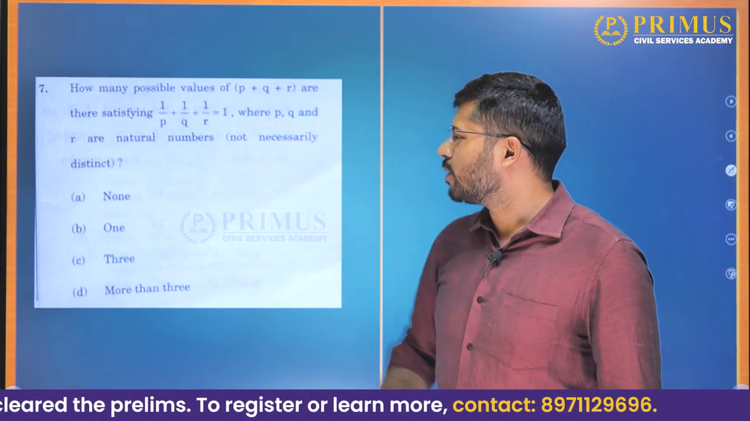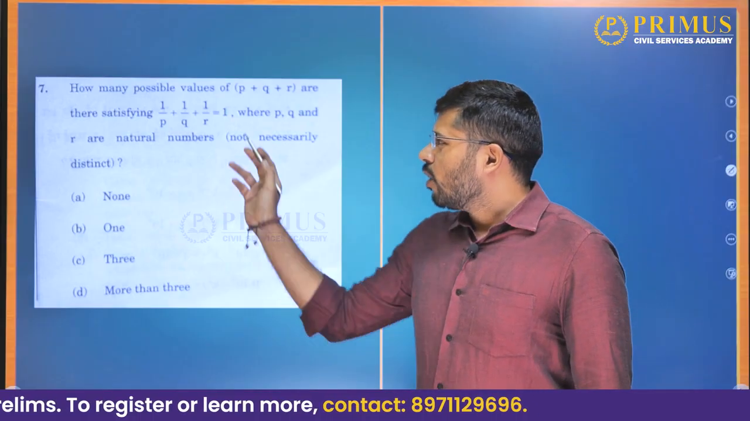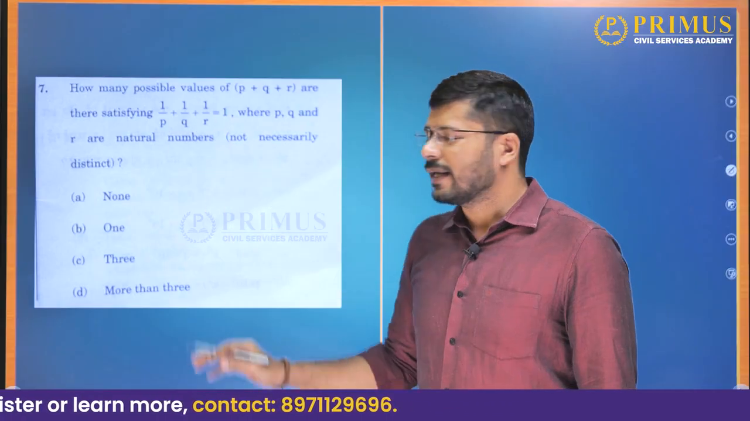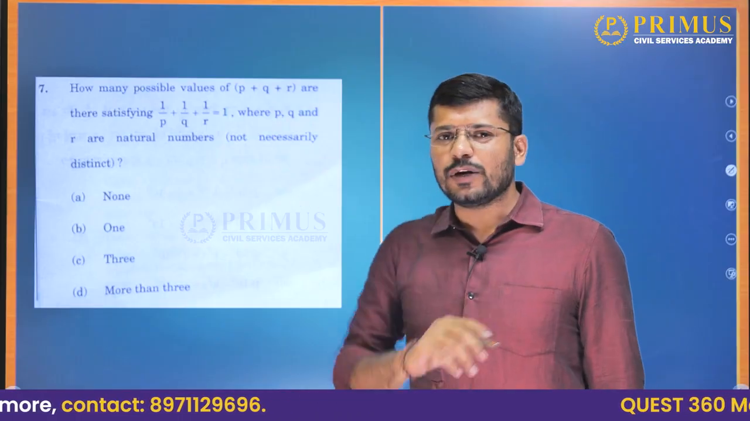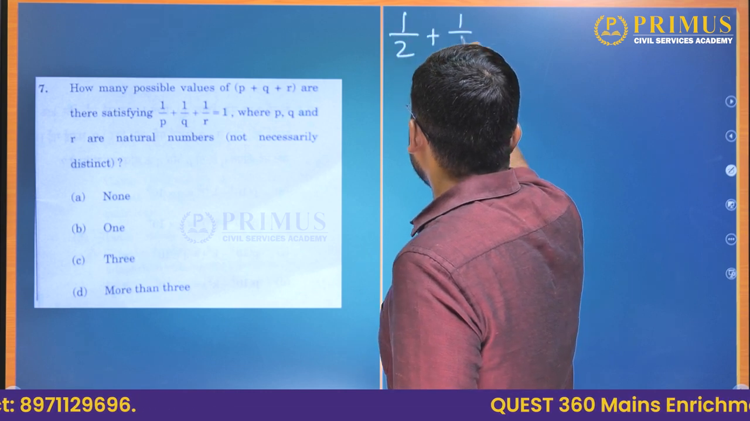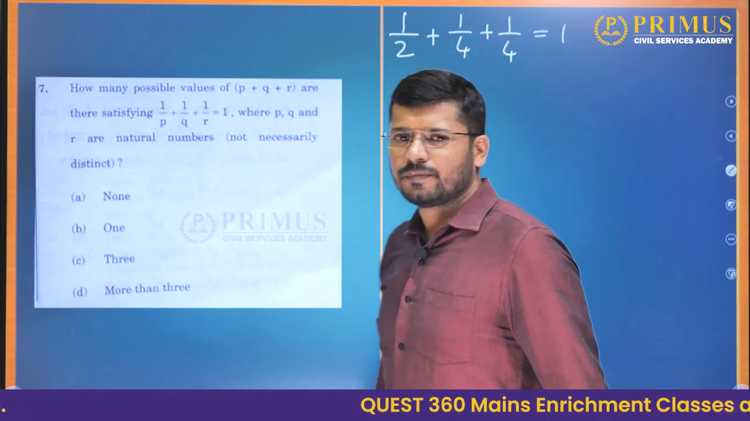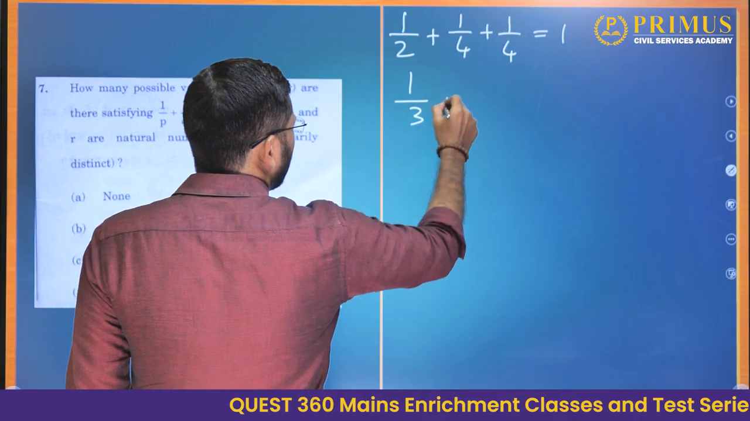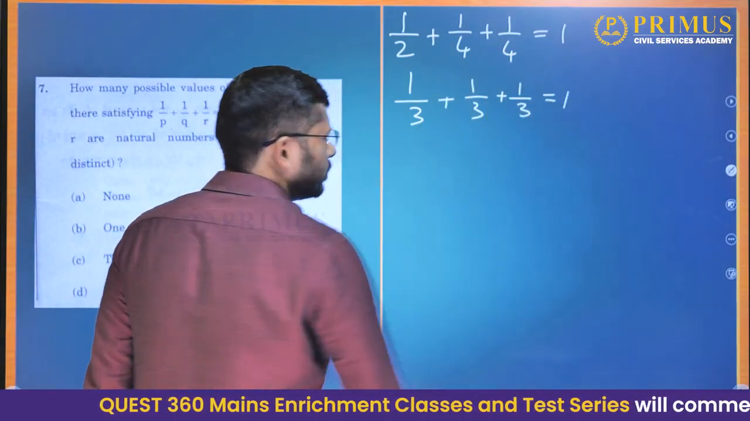1 by p plus 1 by q plus 1 by r is equal to 1. Not necessarily distinct. So how many fractions are there less than 1, which when you add up give you the sum of 1? Now this question is easily answered using intuition. How? Now 1 by 2 plus 1 by 4 plus 1 by 4, this will give us 1. Then 1 by 3 plus 1 by 3 plus 1 by 3, this will also give us 1.